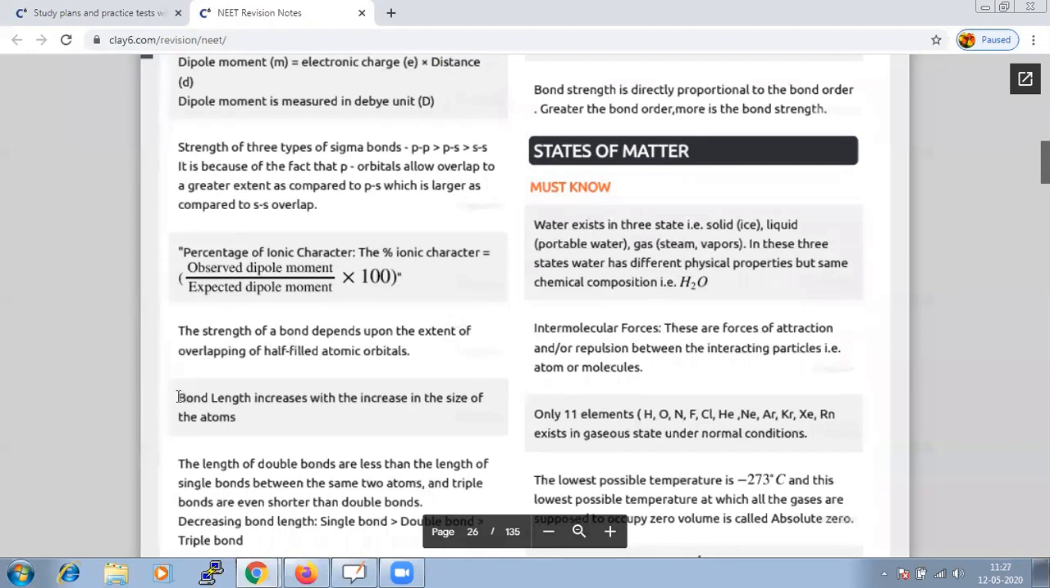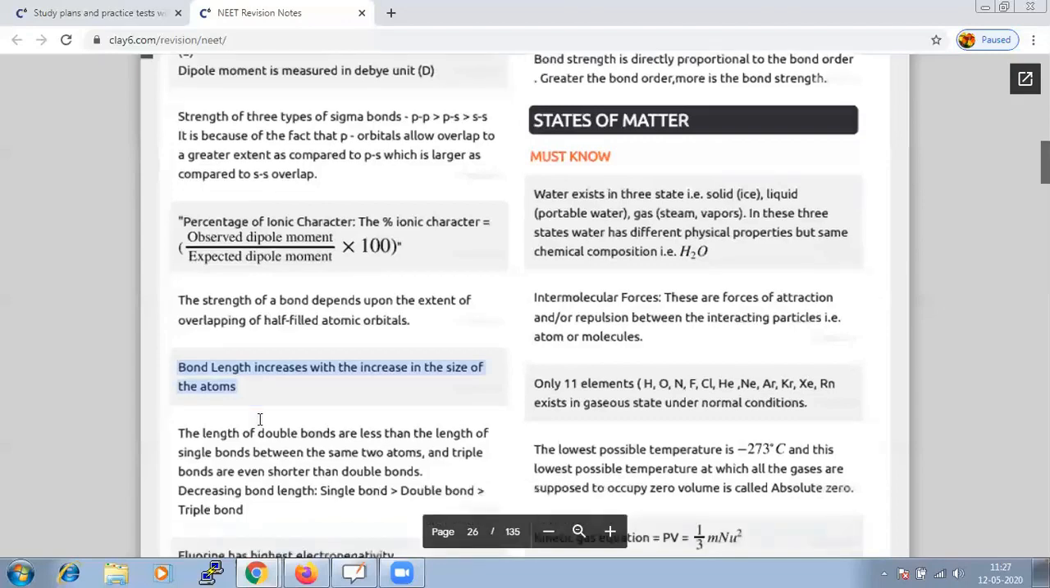So we conclude that bond length increases with the increase in size of the atom, and the length of your double bond will always be less than the length of your single bond if we talk about the same two atoms, and your triple bonds are even shorter than the double bond. Hence, in decreasing bond length, single bond will be highest, followed by your double and triple bond.